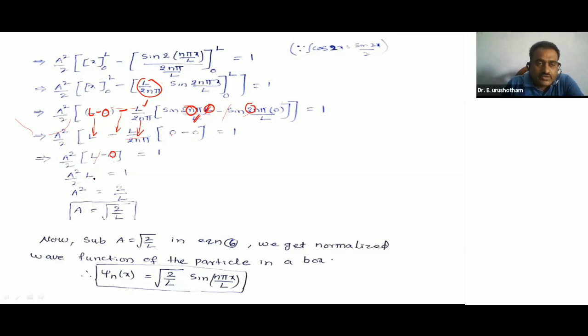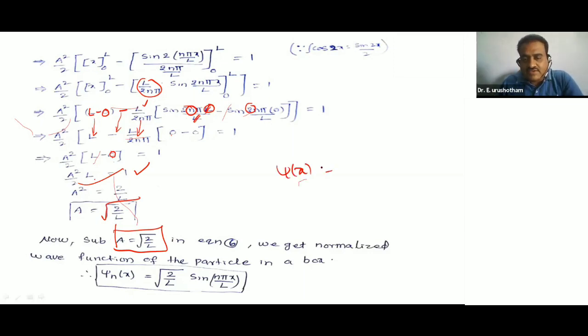So A square by 2 into L is equal to 1. A square is equal to 2 by L. A is equal to root of 2 by L. Now substituting this A value, A is equal to root 2 by L, in equation 6. What is equation 6? Psi of x is equal to A sine n pi by L into x. This is the equation 6.